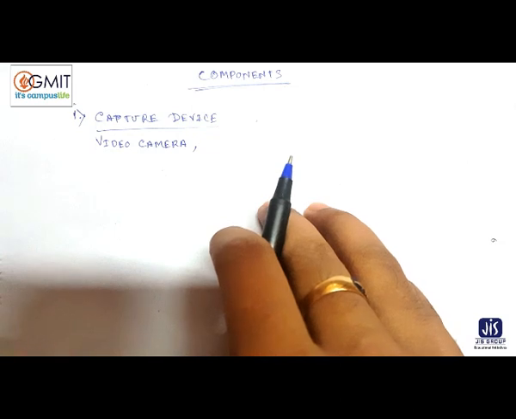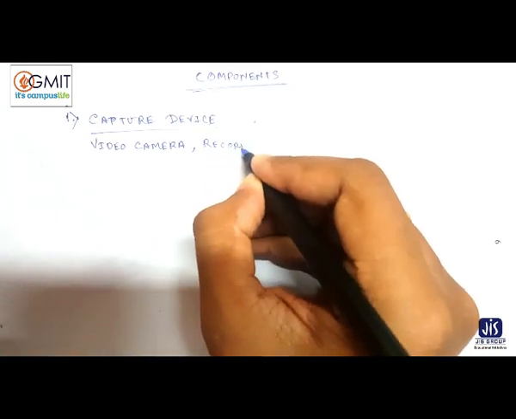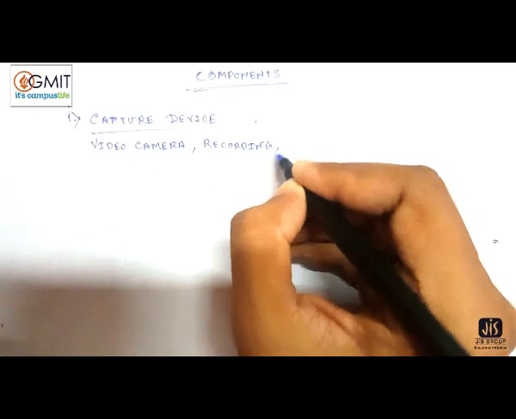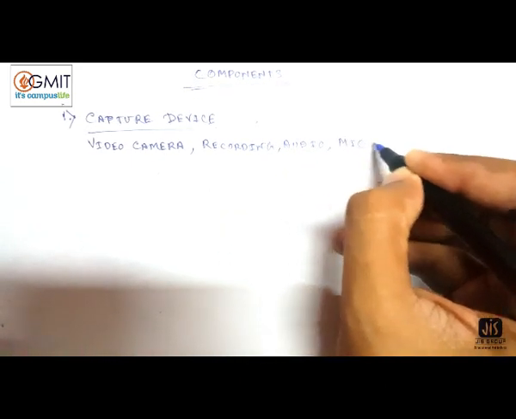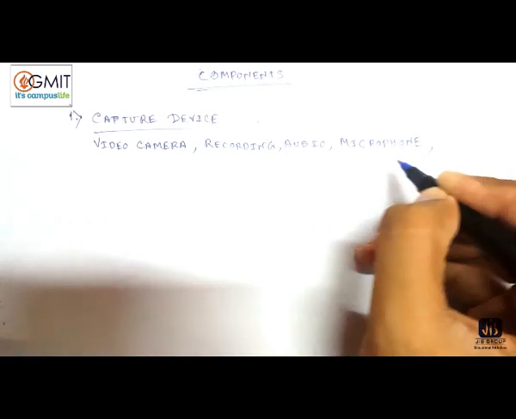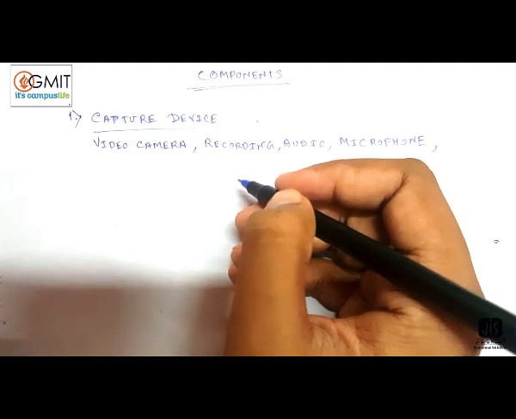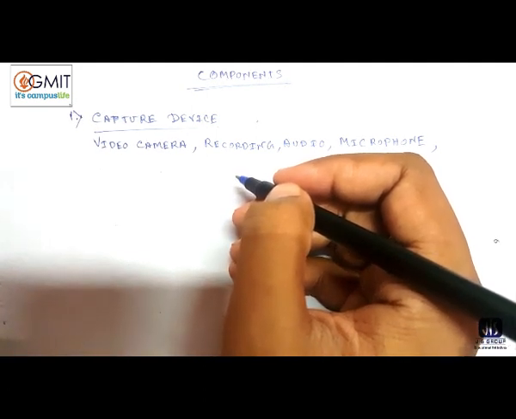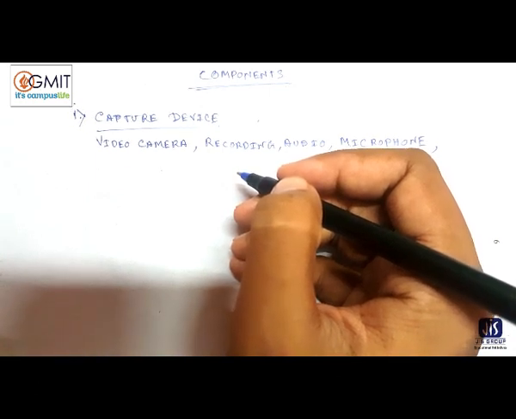You can record audio, and obviously there should be a microphone. So recording audio, microphone, keyboards, graphic tablet, output device, digitization or sampling hardware.